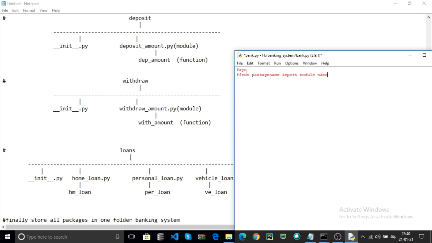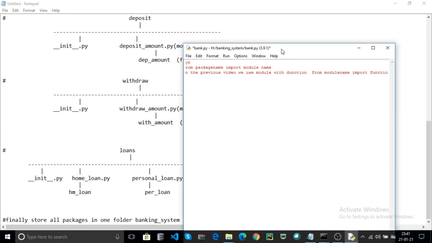In the previous video we used the module with function, that means from module name import function name.